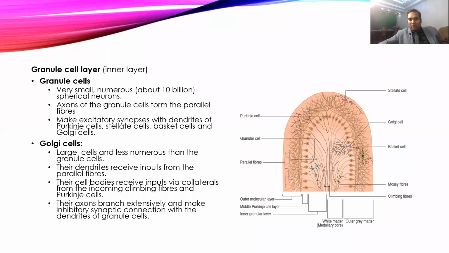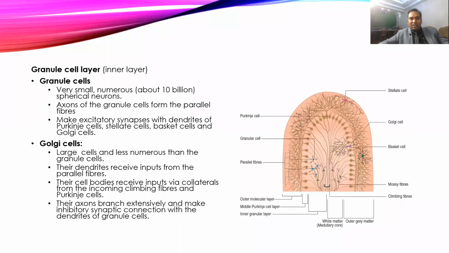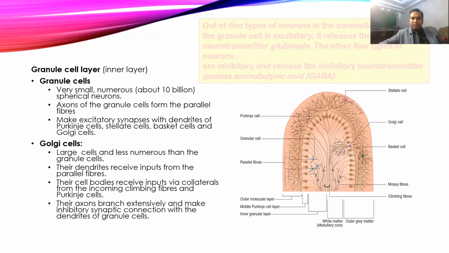Okay, so if you see, out of all these, maximum cells are inhibitory type, except the granule cells, which usually form excitatory synapses.